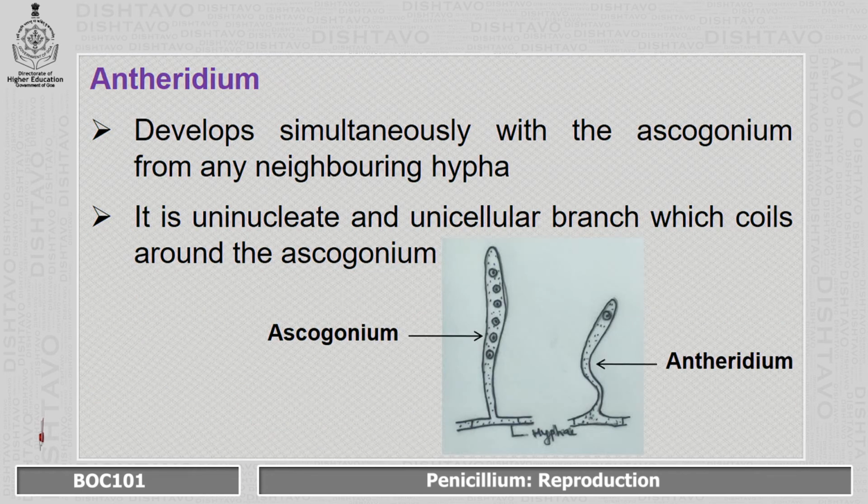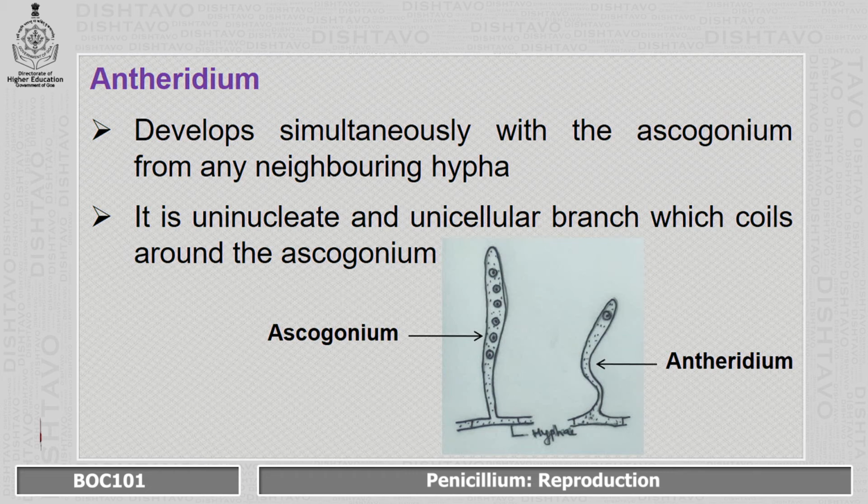This is the structure of ascogonium, which develops from any of the hyphae. It is developed as a uninucleate unicellular structure. As it matures, the nucleus undergoes division and forms either 32 or 64 nuclei.